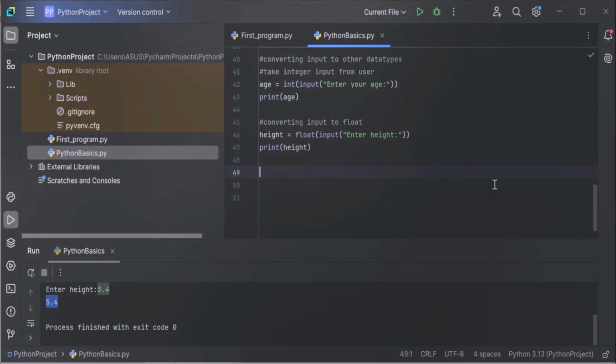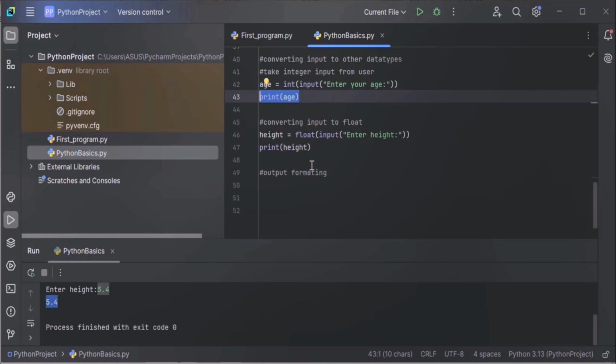Now next is how to format the output. Output formatting. Currently, we are just displaying the value of the variables by using the print method. Print height, print age. These outputs are not formatted yet. In case we want to format the output, how to do that? There are many ways to format the output, but the most recommended method is using f-string.